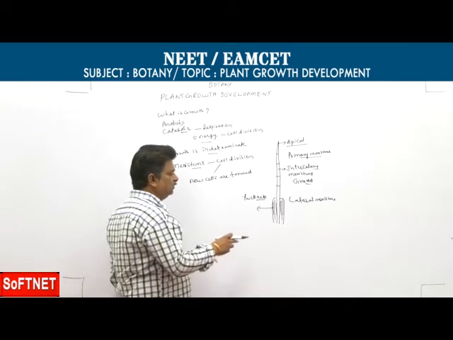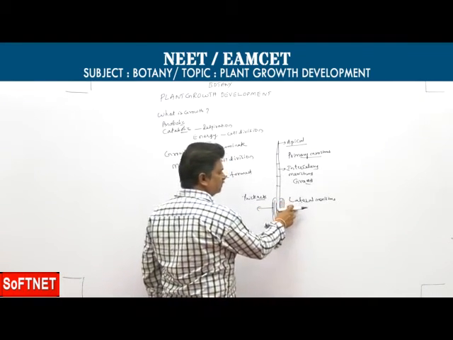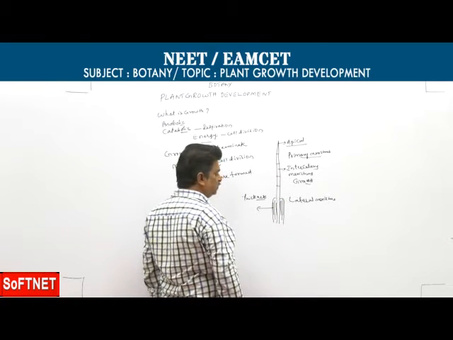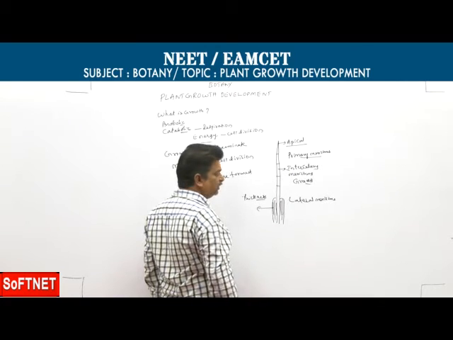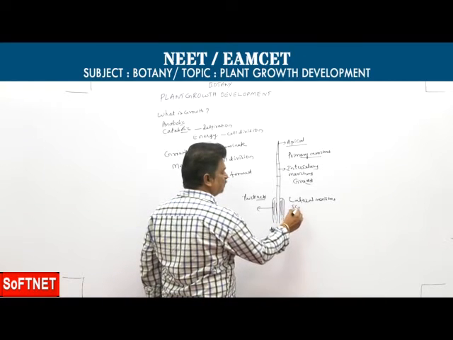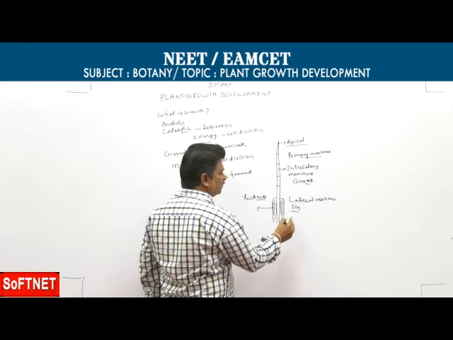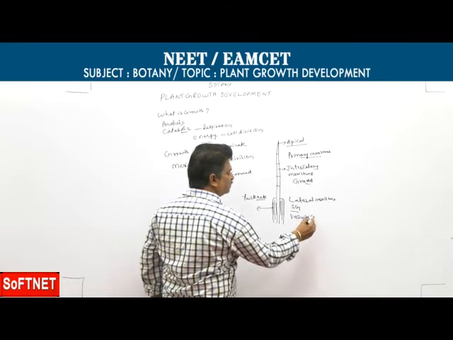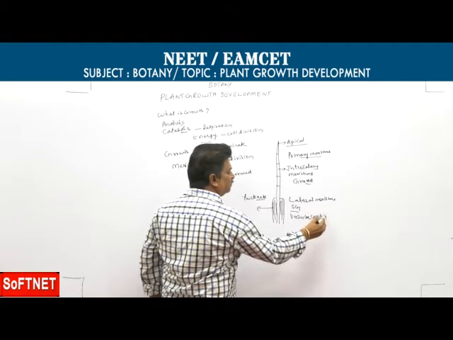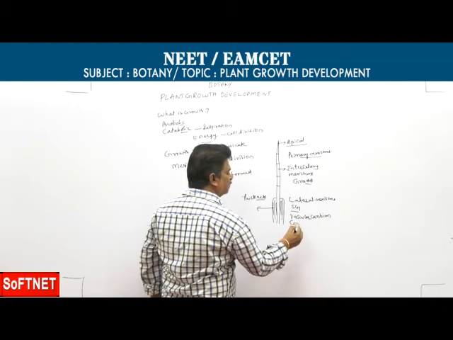Generally, lateral meristems are present in dicots and gymnosperms, and these lateral meristems increase thickness or girth by secondary growth. Examples for lateral meristems: vascular cambium and cork cambium.